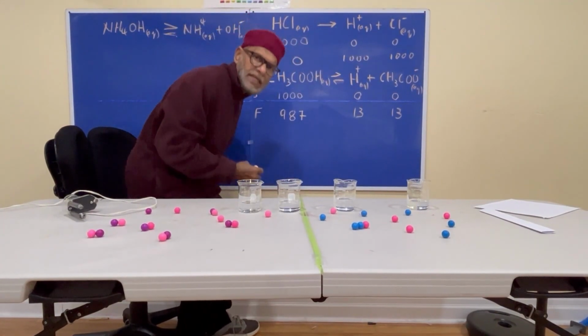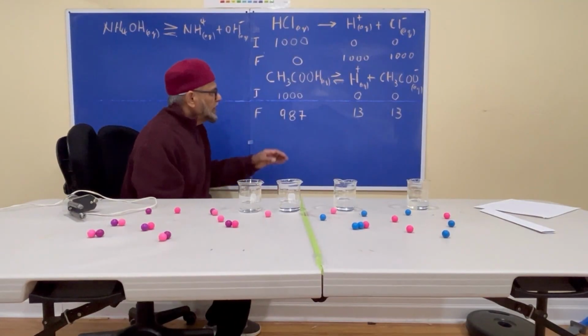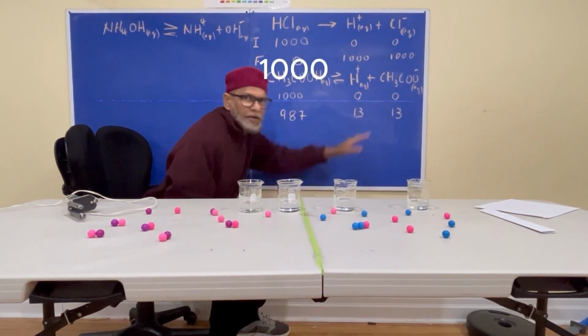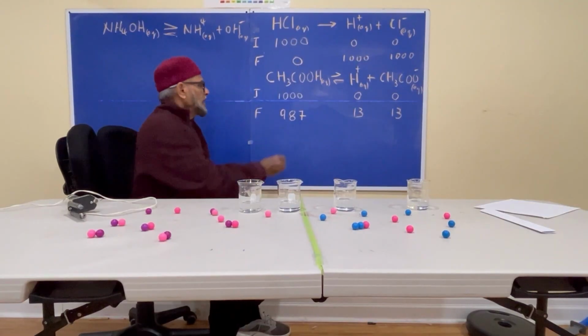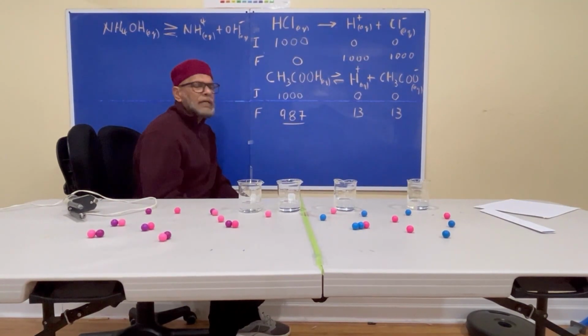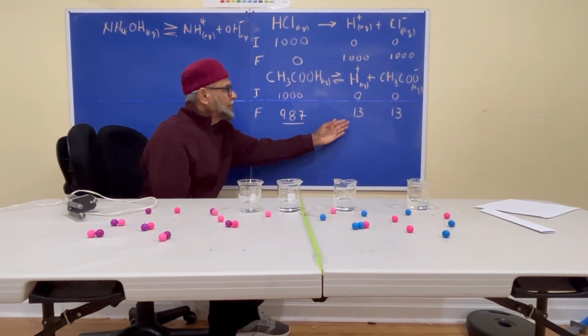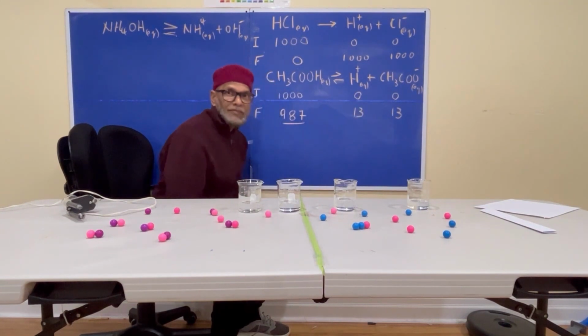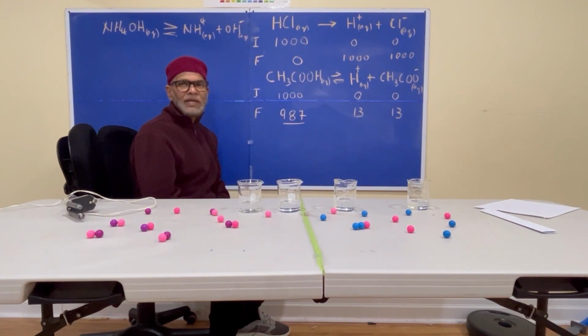In the case of acetic acid or vinegar, if we start with 1,000 molecules, you'll have 0 and 0. Finally, look what happens. Nearly all of these will remain unionized, and only 13 hydrogen ions and 13 acetate ions you're going to have there. That is said to be a weak acid.